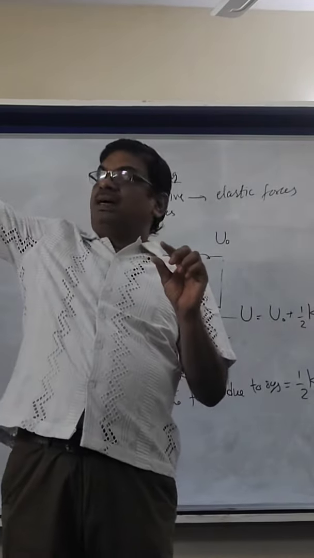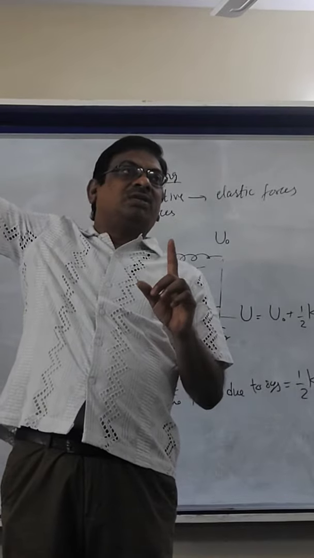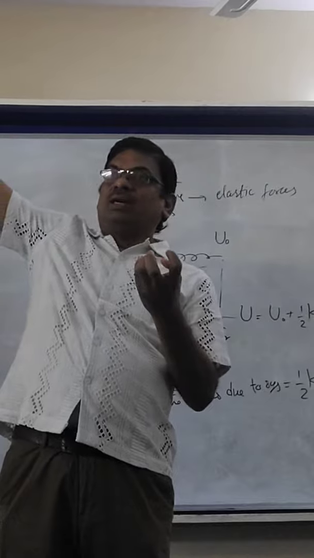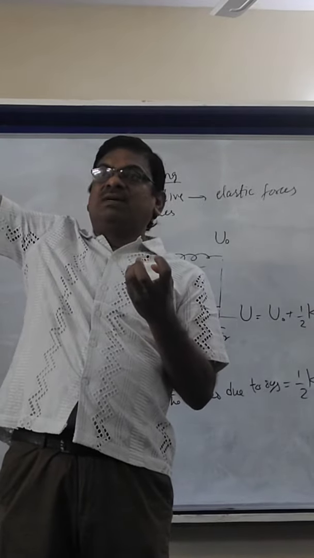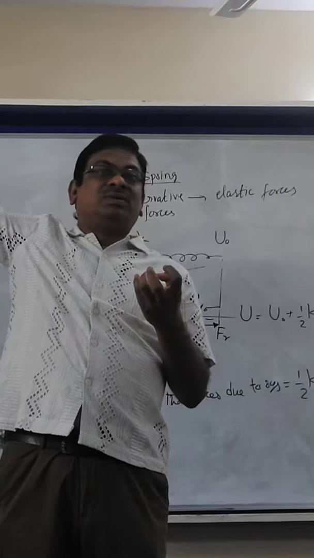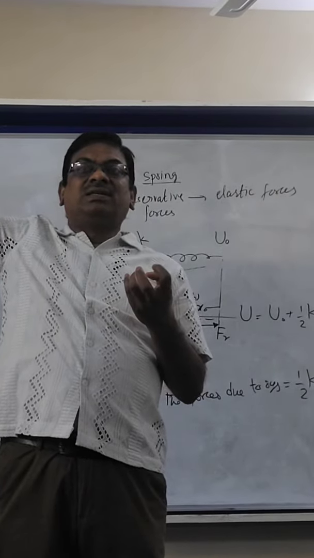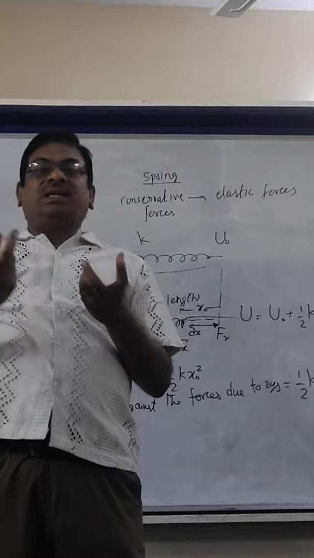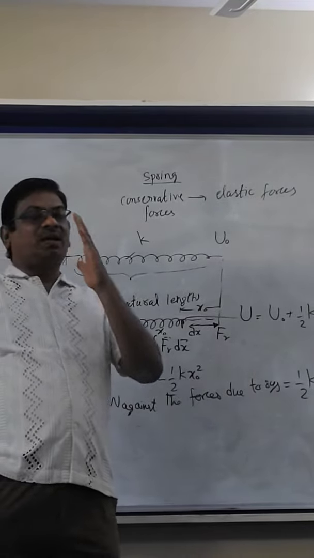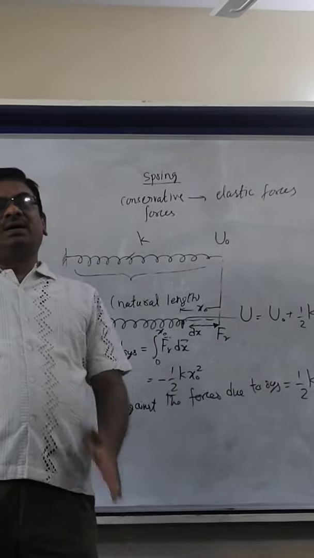Similarly, gravitational potential energy or electrostatic potential energy. If you have one body here, the other body at infinity, for this two-body system, potential energy is taken to be 0. It is taken to be 0 at infinity. If you don't take that, then you cannot find any other potential. So, at some position or the other, you have to choose a reference.